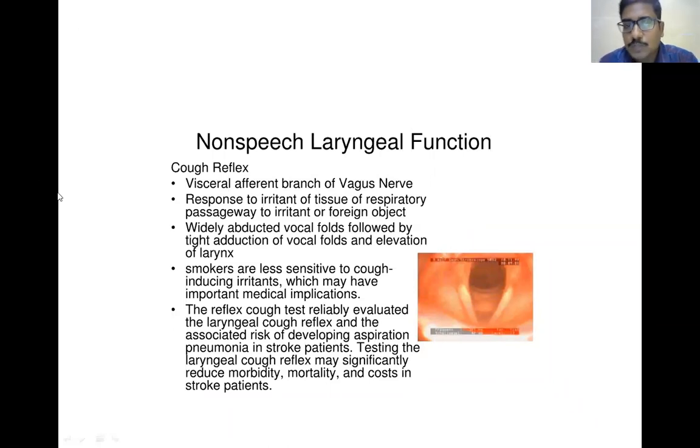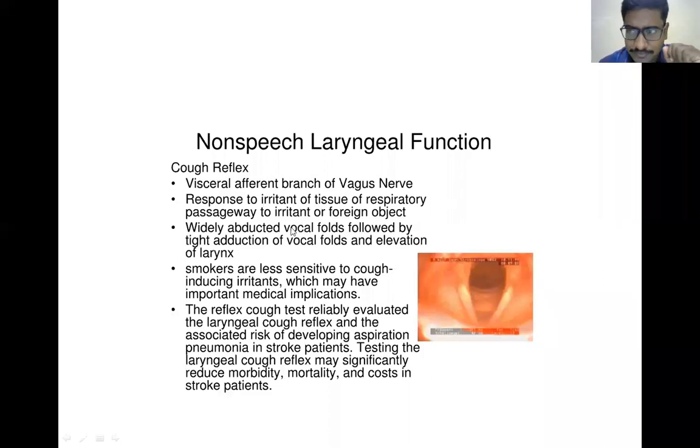So what are the non-speech laryngeal functions? These are the functions not associated with speech. The larynx is helpful for protection of the airways. How does it protect the airways? It is because of the vagus nerve, which has two branches: the recurrent laryngeal nerve and the superior laryngeal nerve. The internal branch of the superior laryngeal nerve supplies above the vocal cord and the recurrent laryngeal nerve supplies below the vocal cord. So any foreign body or insect that enters the larynx stimulates the vagus nerve and causes the coughing sensation, which expels the foreign body out of the larynx.